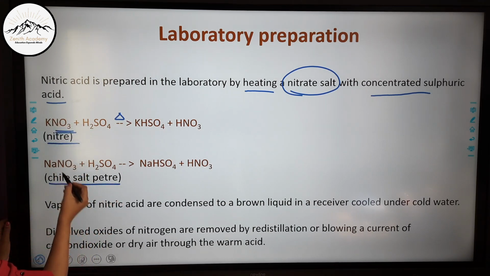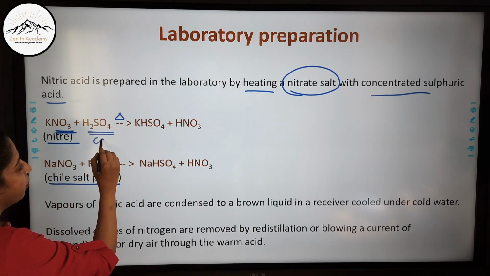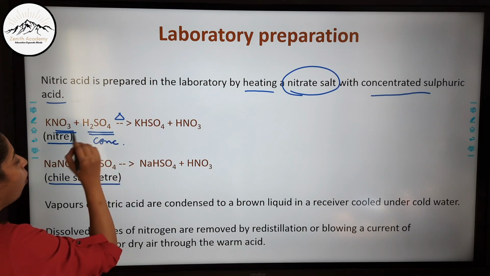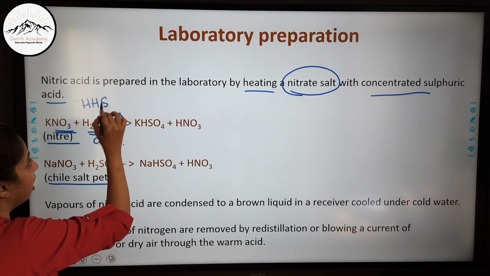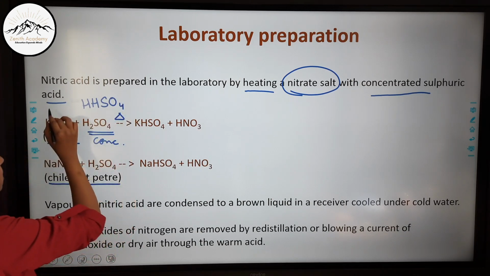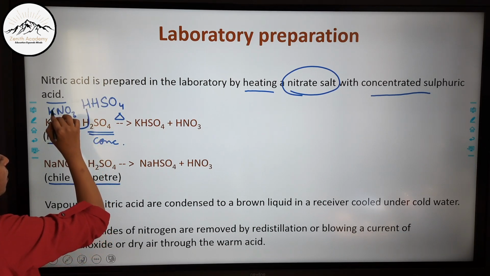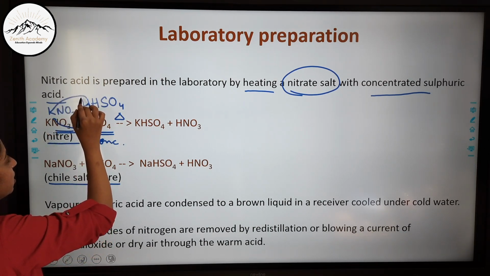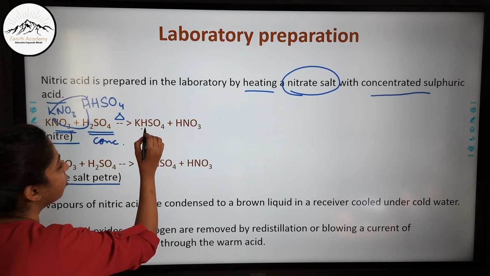When these two metal nitrates are heated with concentrated sulfuric acid, what happens? In sulfuric acid there are two hydrogens; it is dibasic. And this is KNO3. One of the hydrogens goes here and potassium replaces it, but there is partial replacement, so only one hydrogen is replaced.